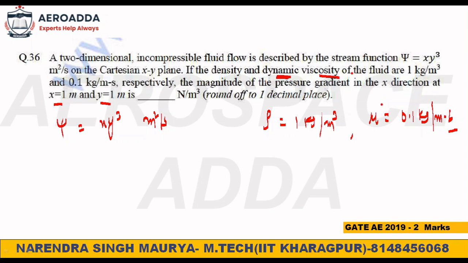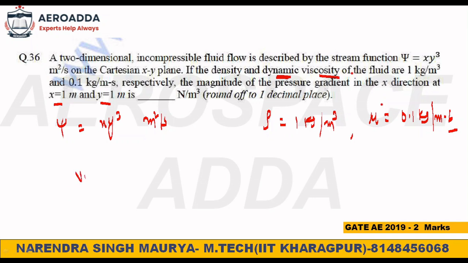Because they are asking for the pressure gradient, and you had seen pressure gradient, velocity component, dynamic viscosity, and in fact density also, in the Navier-Stokes equation. So immediately that should come to your mind. All components were there. What was there?